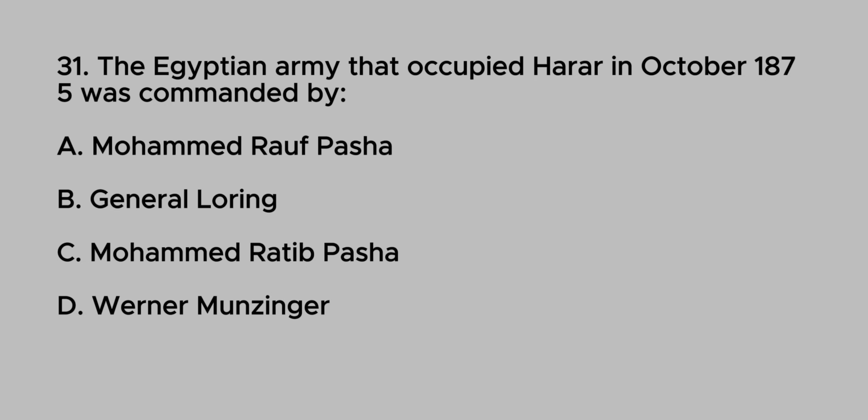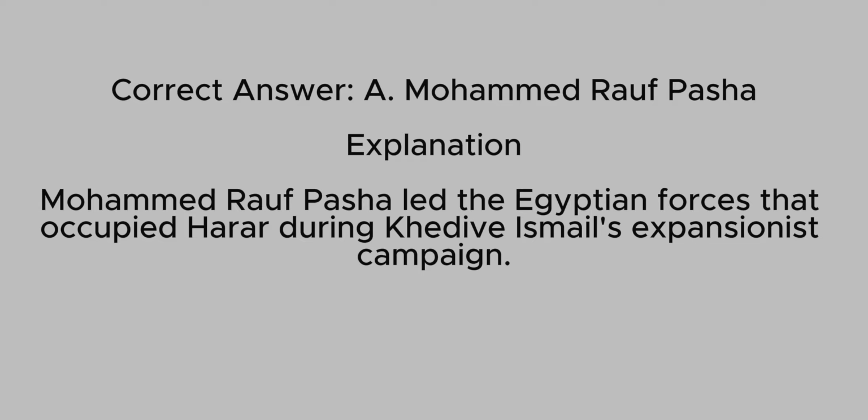31. The Egyptian army that occupied Harar in October 1875 was commanded by A. Mohammed Rauf Pasha. B. General Loring. C. Mohammed Radib Pasha. D. Werner Munzinger. Correct answer: A. Mohammed Rauf Pasha. Explanation: Mohammed Rauf Pasha led the Egyptian forces that occupied Harar during Khedive Ismail's expansionist campaign.